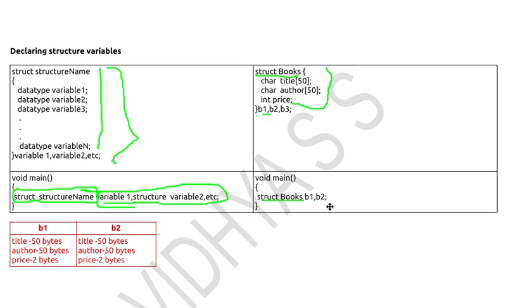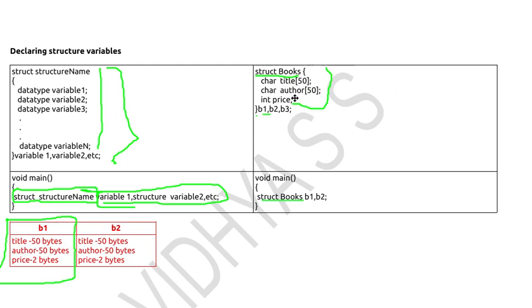After declaring this, B1 is a variable that can hold the title, author details and price. The memory allocated for B1 is, for the title, 50 bytes, since it is a character array of size 50, and for the author 50 bytes will be allocated.